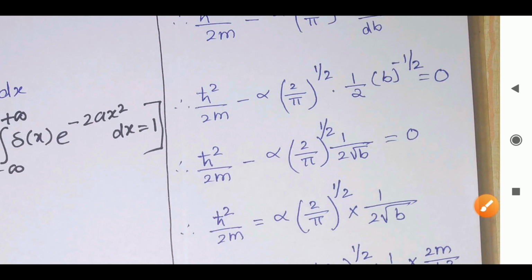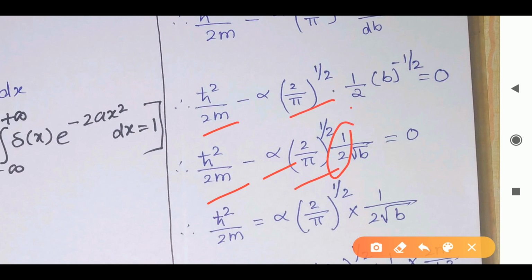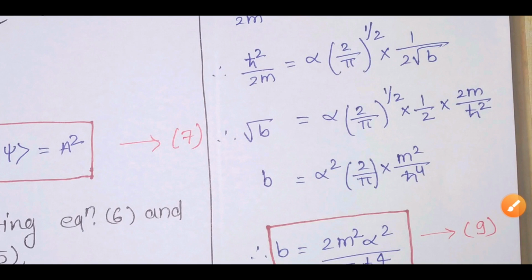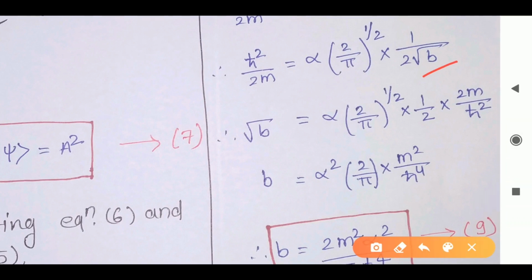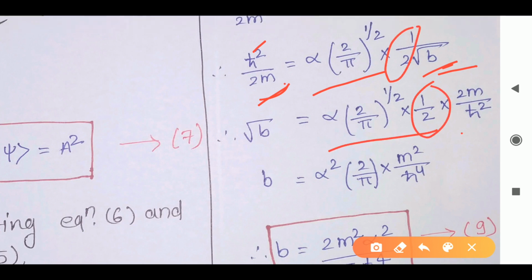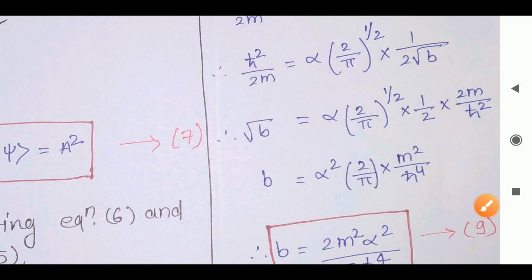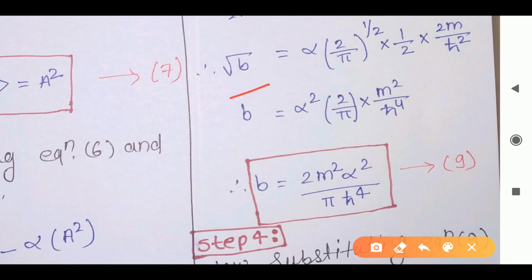Now what I'm getting is, this term I will write as it is, minus alpha. Okay, this term I will write as it is, this half as it is I will write, and this I can write as b raised to minus half. Okay, so I can write 1 divided by root over of b. So here we have to find the value of root over of b. So I will take this on the left hand side and the whole term on the right hand side. So what I will get on the right hand side, this term as it is, half as it is, and this will take multiplication on the right hand side, it becomes 2m divided by h cross square. Okay, now as you can see here, we have the root over of b, that is b raised to half I can say.